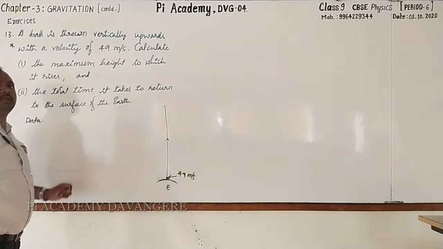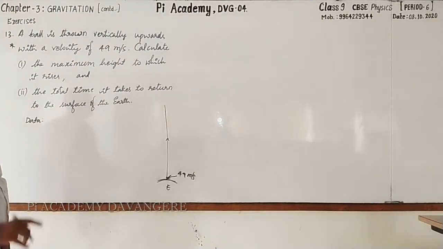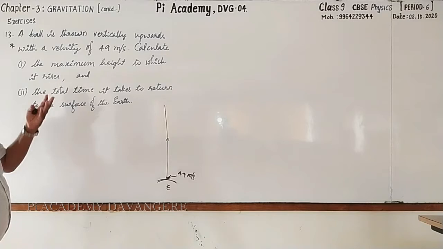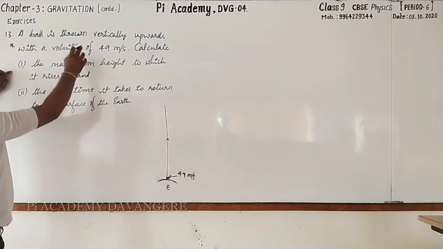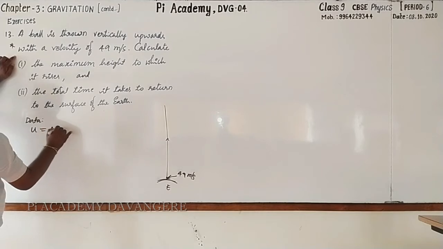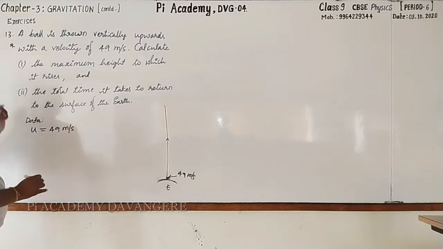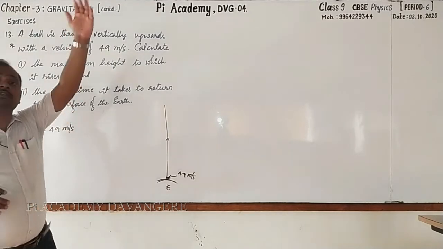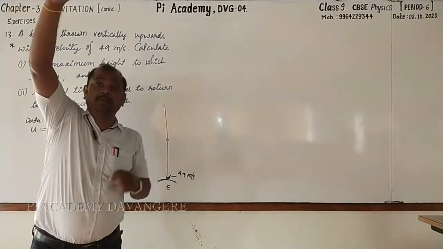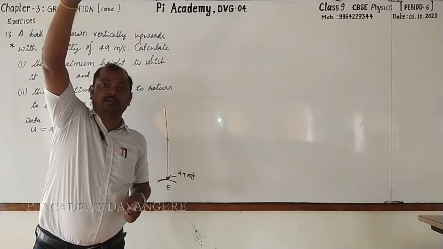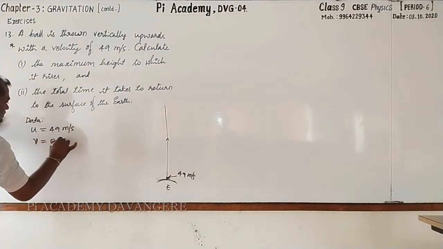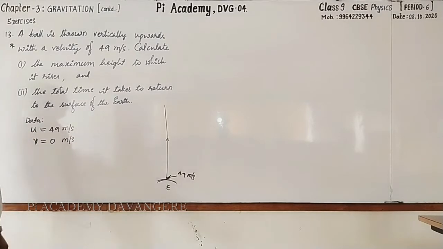What does 49 meters per second indicate? It is the initial velocity of the ball, the velocity with which the ball is thrown vertically upward. U is equal to 49 meters per second. When it reaches the highest point, what will be its velocity at that point? Very good. It will be 0. Then final velocity is 0 meters per second.